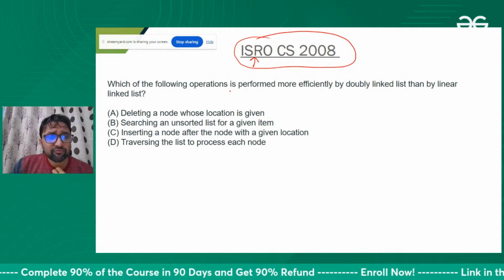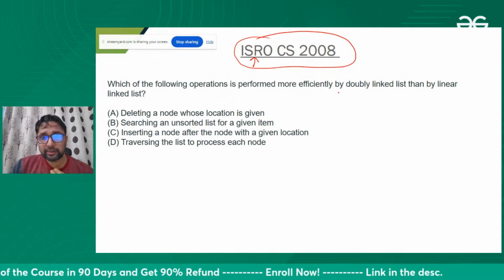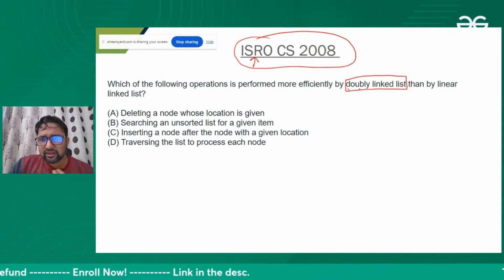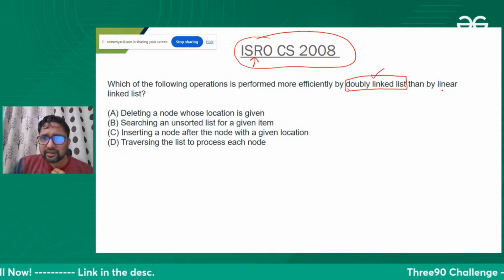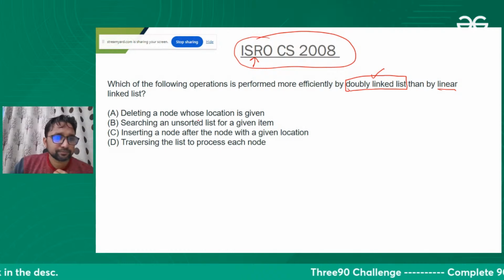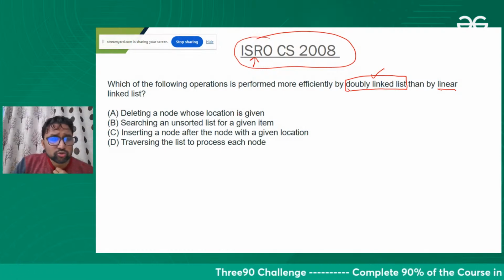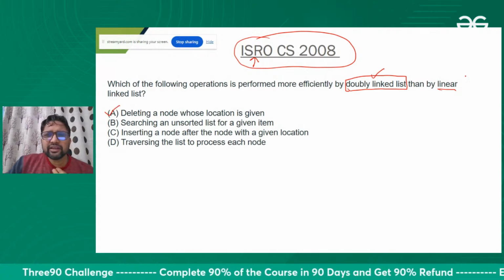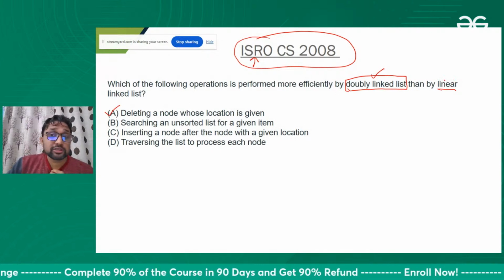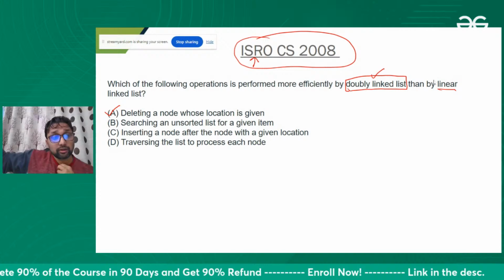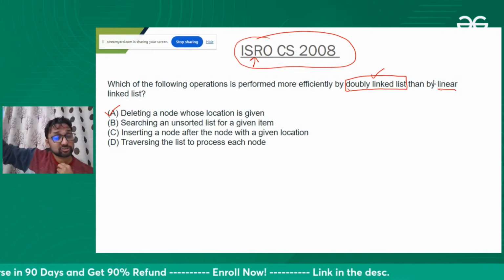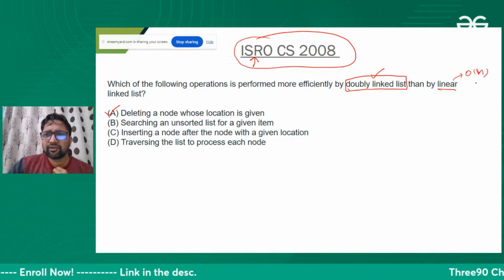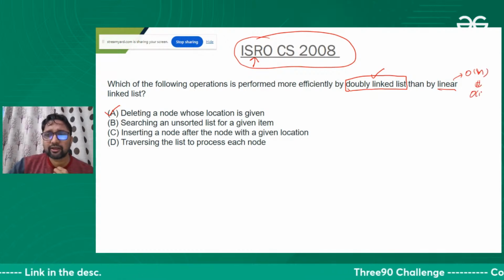Okay, fine. Which of the following operations is performed more efficiently by a doubly linked list? So we have a doubly linked list. How can a doubly linked list be better than the linear linked list, meaning the singly linked list? Deleting a node whose location is given, doubly linked list is better. Singly linked list cannot perform better if the node is the last node. If the location is given but it is the last node, then that will take order of n time. Otherwise, yes, you are right, for all other nodes that will take constant time.